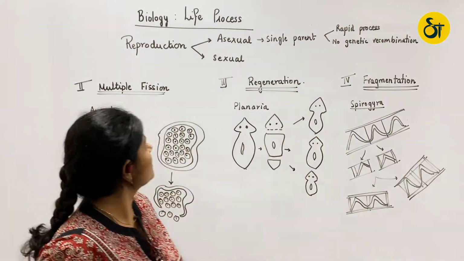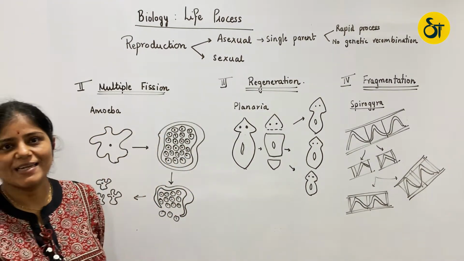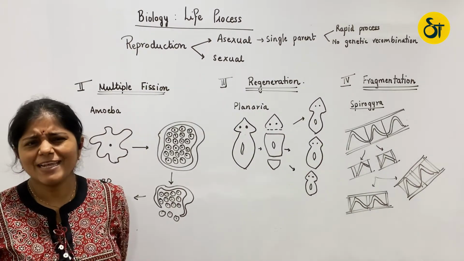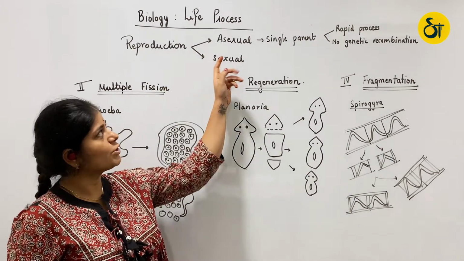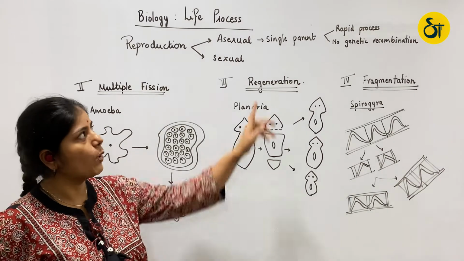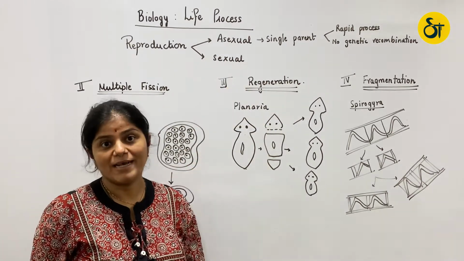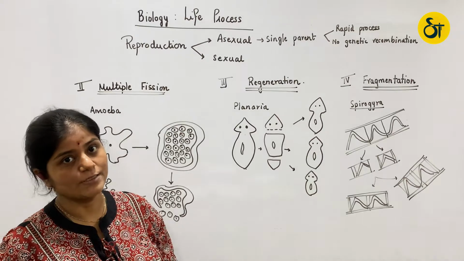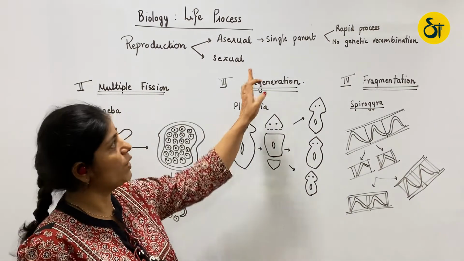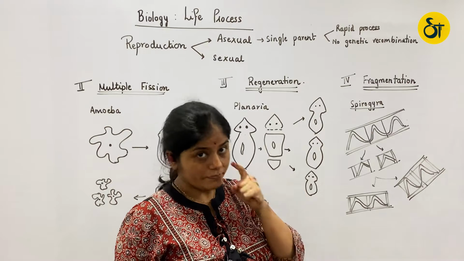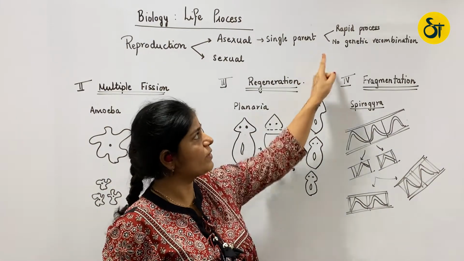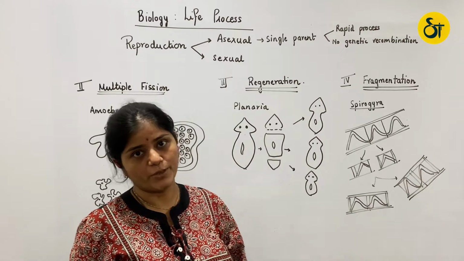In reproduction, we were studying about one of the important methods, that is asexual reproduction. So let's revise before we start. Asexual reproduction is a process by which a new individual is formed, but only by a single parent. When I say a single parent, it means there is no formation of zygote and there is no involvement of gametes. We know that asexual reproduction is a rapid process, and one of the drawbacks is there is no genetic recombination.